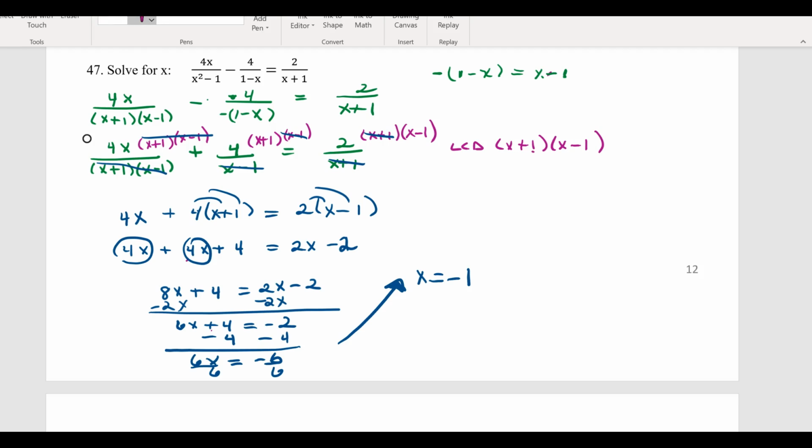But we know we have to check each of our solutions in our original equation. So wherever I see an x, I'm going to replace it with a negative 1.